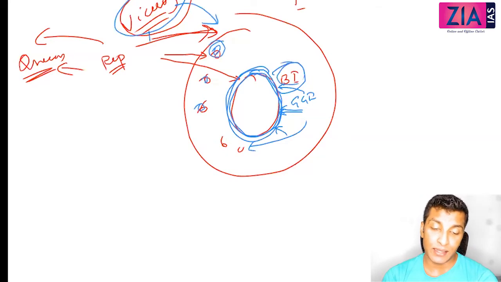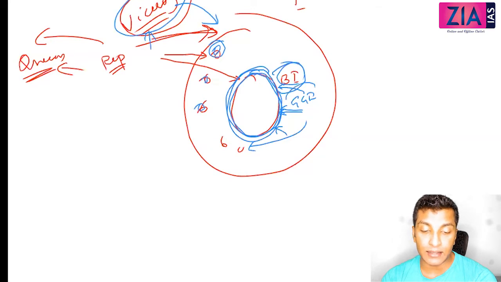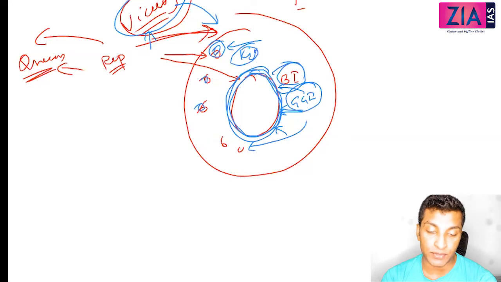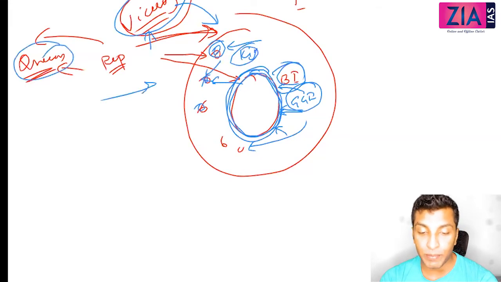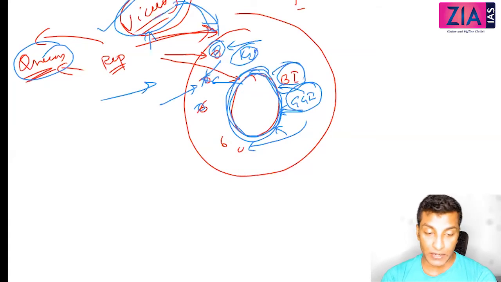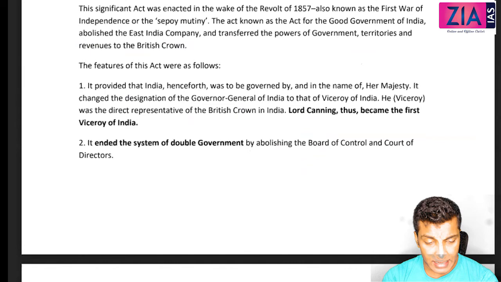Now, why have they made this? Otherwise, if you are telling these princely state kings that the Governor General of India itself is your representative, then they will feel insecure. This person anytime can attack us also, like that. And the Queen had already made a promise that there won't be any further annexation. So why do you need to create an insecurity? That is the reason why they created a separate post to make him the representative to the Queen. Okay, so that is the position of Viceroy, but in fact they kept the same person as the Viceroy as well as the Governor General of India. So no need to be confused. It is not a change of designation.